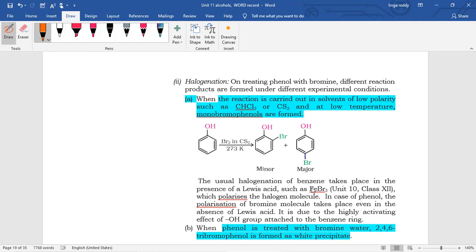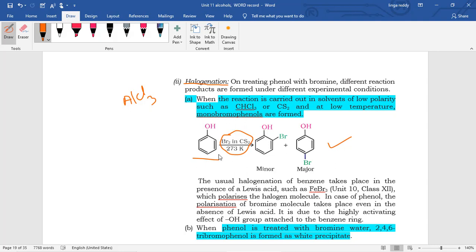Next, halogenation. It looks like benzene halogenation, but in the case of benzene we need aluminum chloride or FeCl3, whereas here there is no need, because phenol is a highly activated benzene. So in that case we have to control the reaction. To control the reaction we use bromine in CS2. In that case we only get the ortho and para position products.